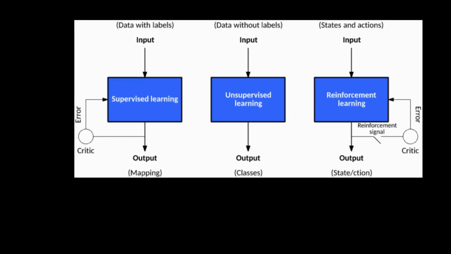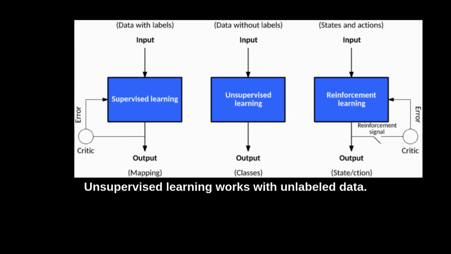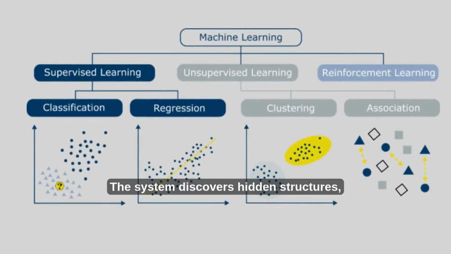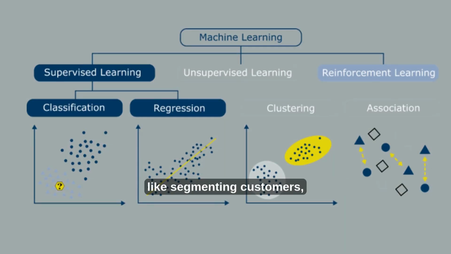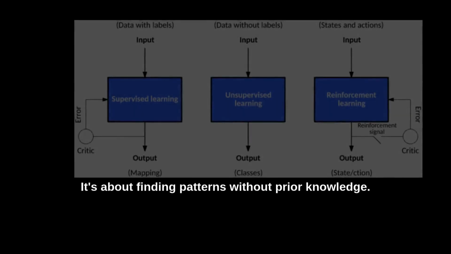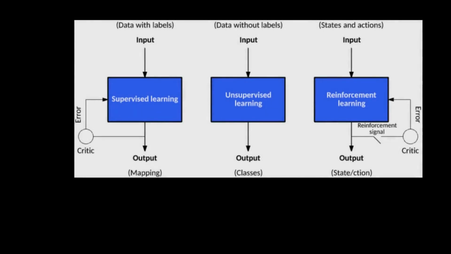Unsupervised learning. Unsupervised learning works with unlabeled data. The system discovers hidden structures like segmenting customers, clustering similar articles, or recommending movies. It's about finding patterns without prior knowledge.